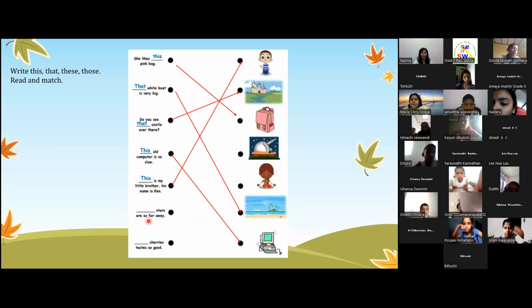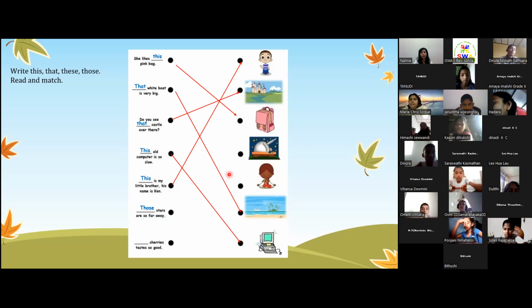How about this? Stars. Stars are far away. Where do you think the stars are? 1, 2, 3, 4. Four. Is the star near you or are the stars far away from you? Far away. So far away, is the star one or is it many stars? Many stars. So many stars and far away, what do you call that? Those. Exactly, those stars are far away.